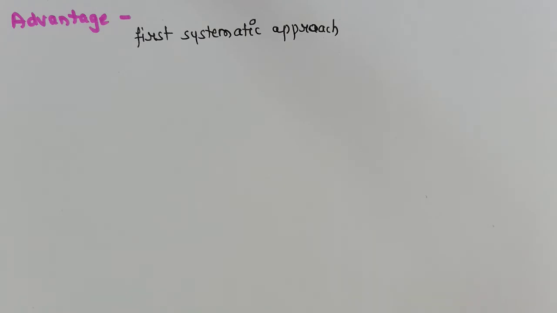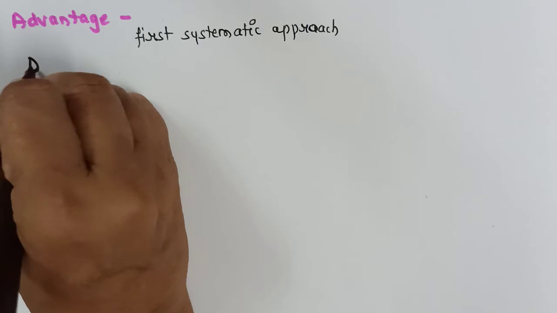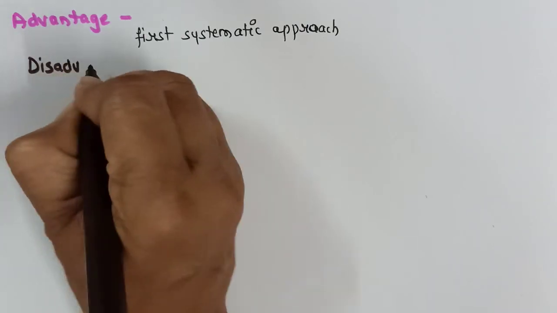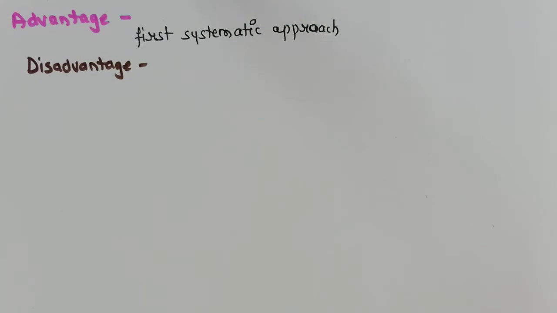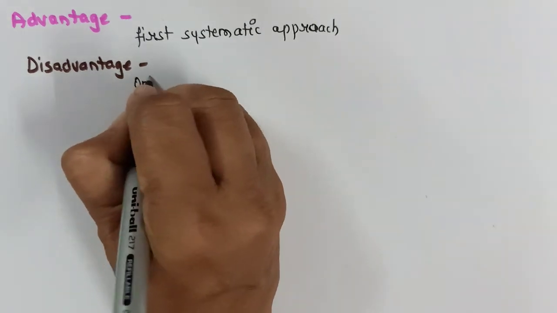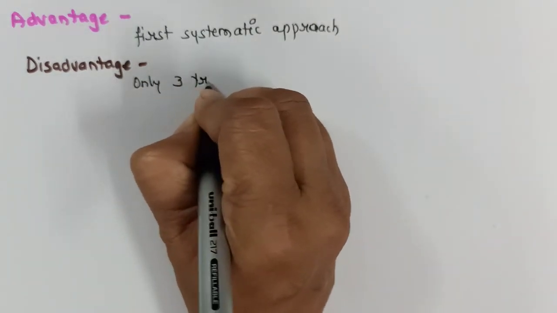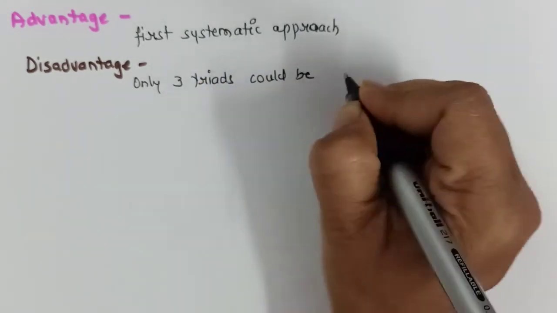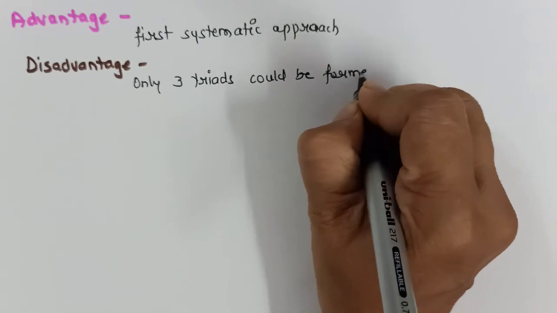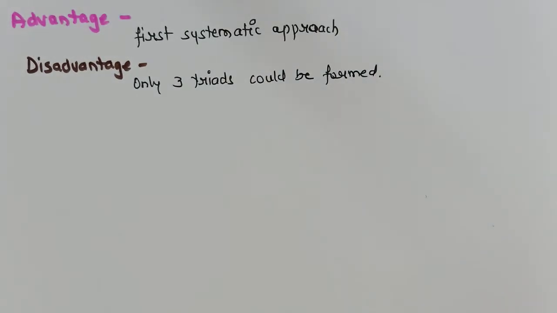But at the same time, it had disadvantages also. What was the disadvantage? That only 3 triads could be formed. So only 9 elements could have been classified, and at that time many elements were known and these elements could not be fit into Dobereiner's law.